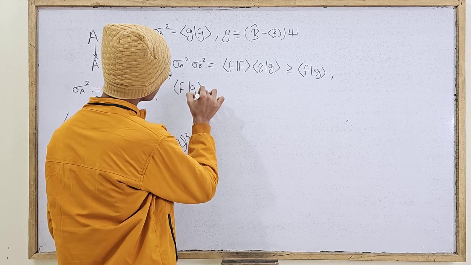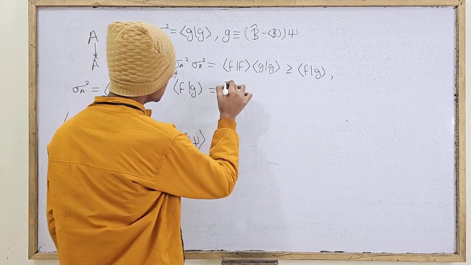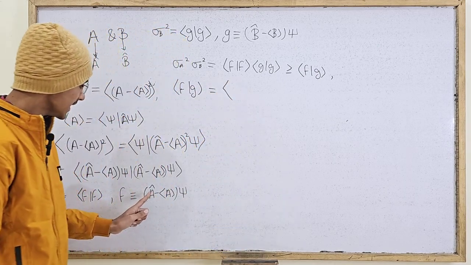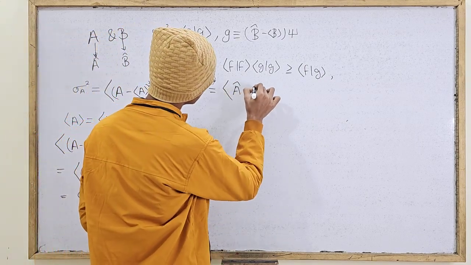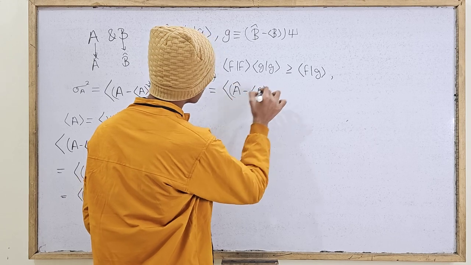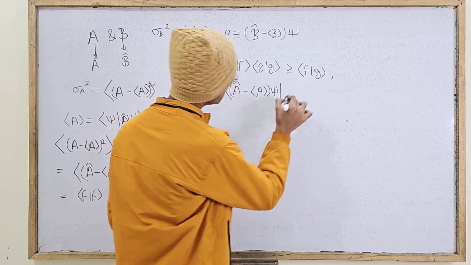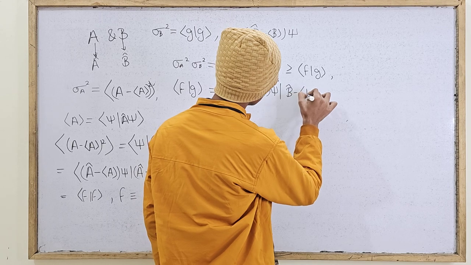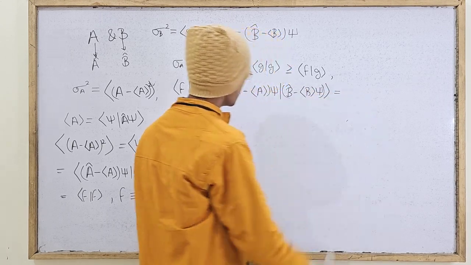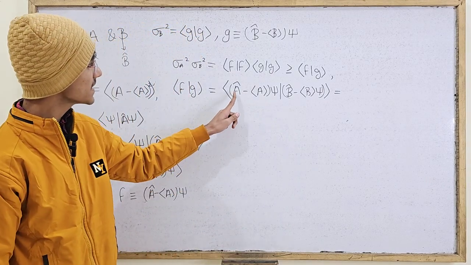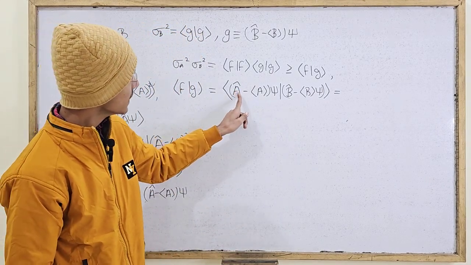Well, the inner product of f and g should be equal to the inner product of a caret minus expectation value of a psi and b caret minus expectation value of b psi. And here what we basically have is the expectation value of a caret.